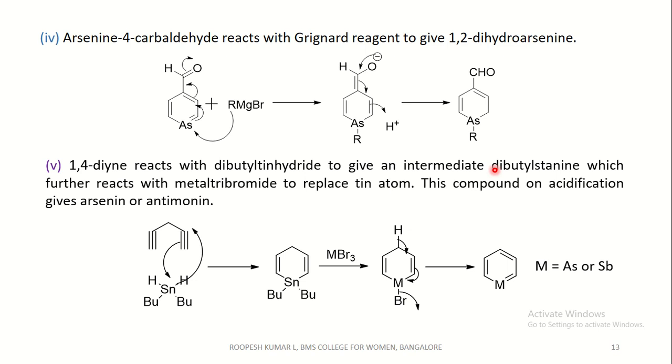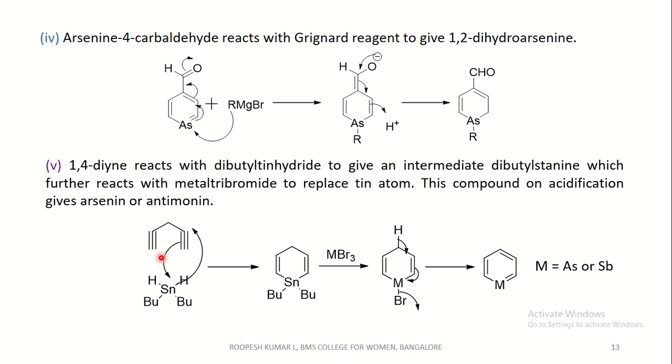Coming to the next method, 1,4-diene reacts with dibutyl tin hydride to give an intermediate dibutyl stannine, which further reacts with metal tribromide to replace the tin atom. This on acidification gives arsenine or antimonine. This is dibutyl tin hydride.